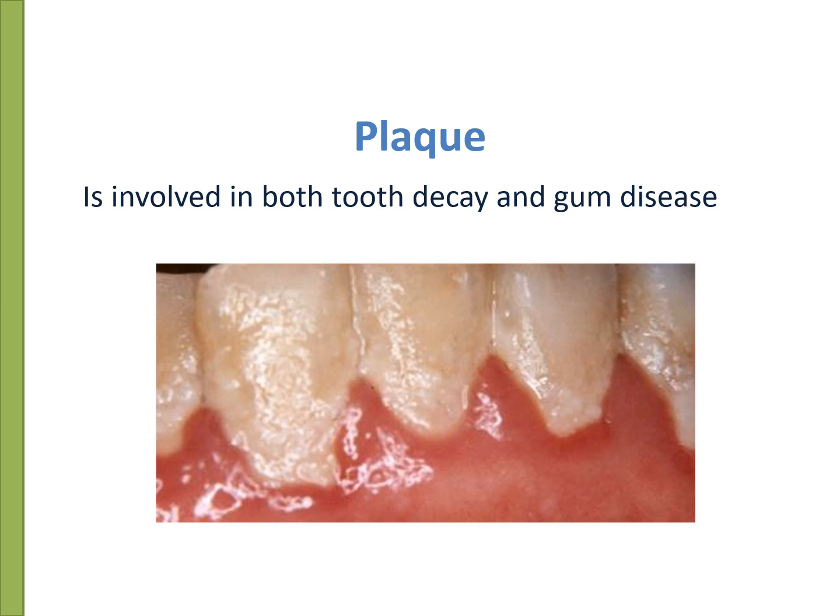Other bacteria in plaque irritate our gums, making them inflamed and causing them to bleed and potentially become sore. We will now discuss both tooth decay and gum disease in a bit more detail.